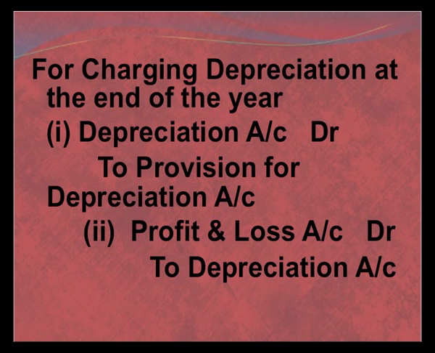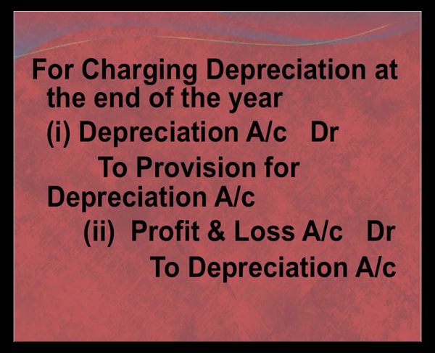Let's see what happens in the second case when we maintain the provision for depreciation account. For charging the depreciation at the end of the year, we will transfer the depreciation to provision for depreciation account by passing the entry depreciation to provision for depreciation account. This depreciation will be transferred to profit and loss account, and the entry will be profit and loss to depreciation. We do not transfer the depreciation to asset account.